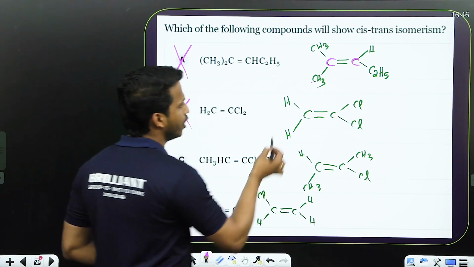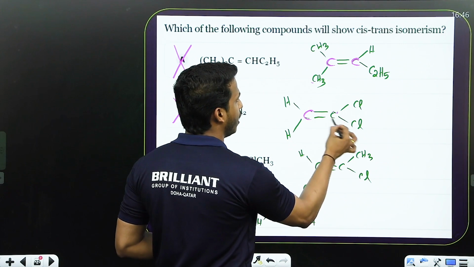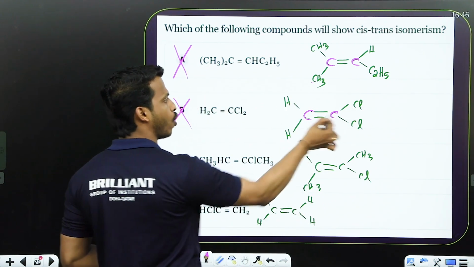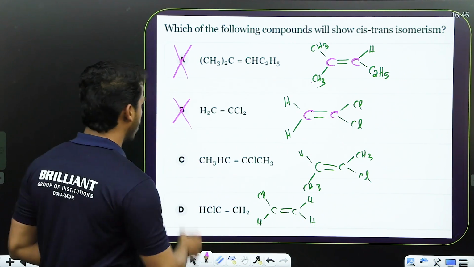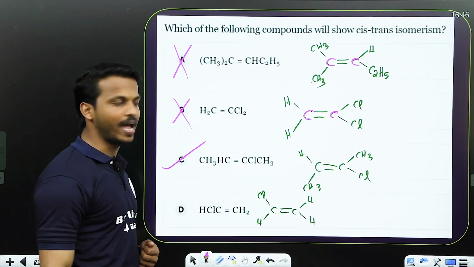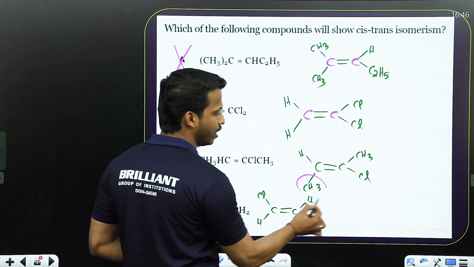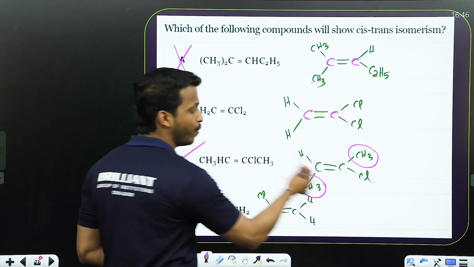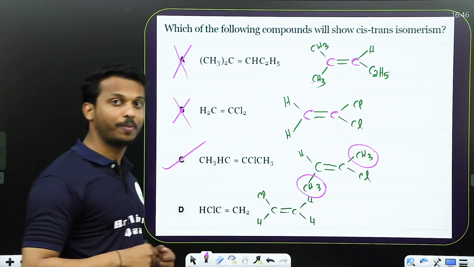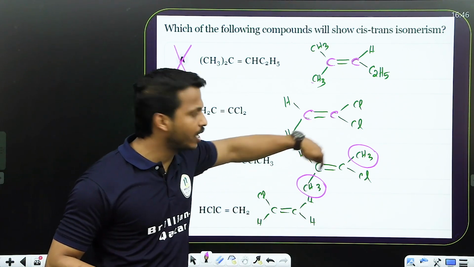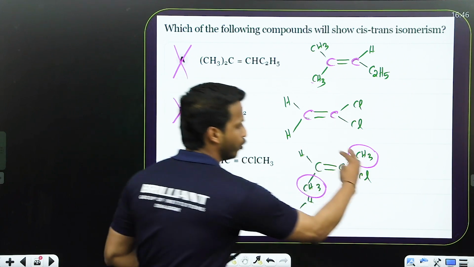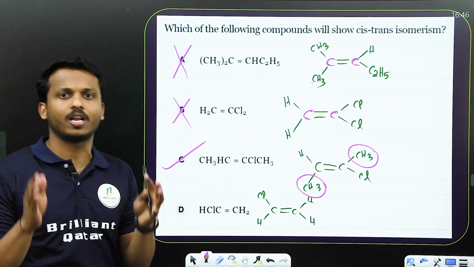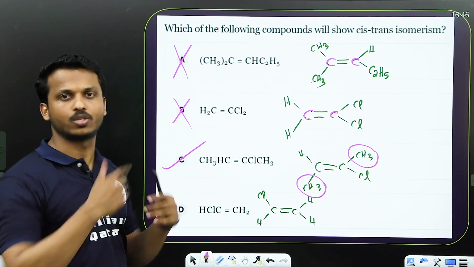Why? Because here also it's the same thing, on the double bonded carbons there is no common group. On one carbon, two common groups are there. That's not enough. Option C, yes, it is the answer, because here you see the CH3 groups are opposite. We don't need to bother about the others, okay? At least one group should be similar. If it is opposite, this is called trans. If you switch this, you will get cis also. Cis and trans do not occur in the same structure. This is trans. Yes, there is a cis also.